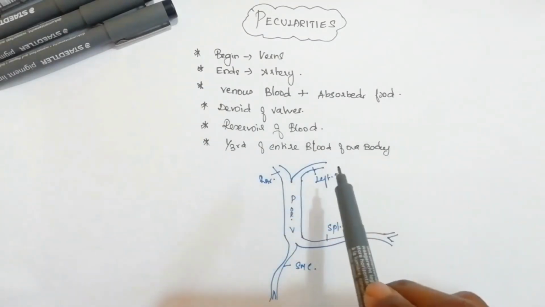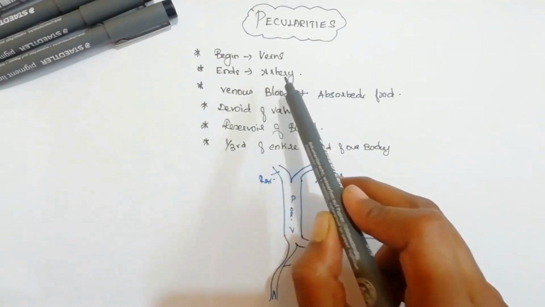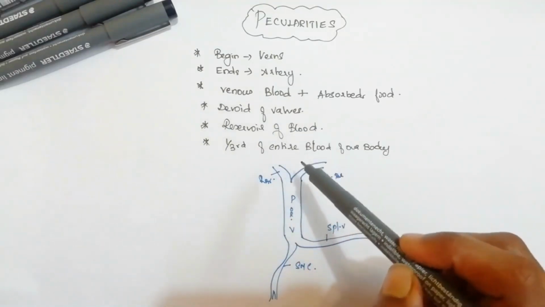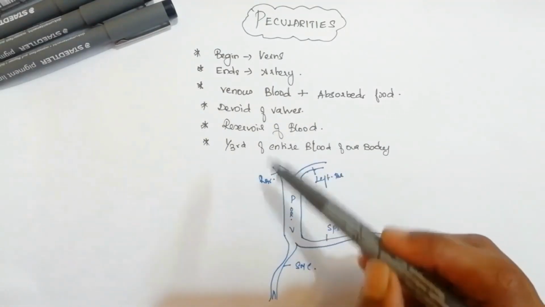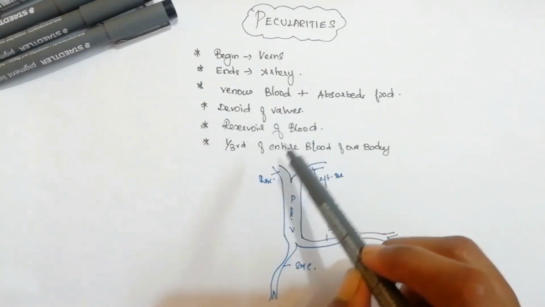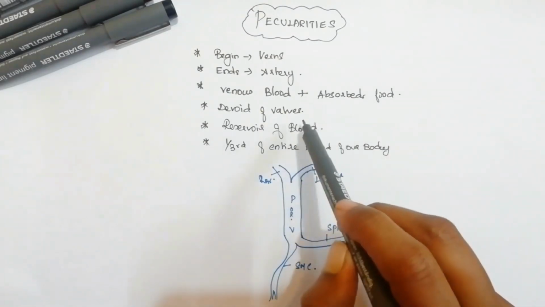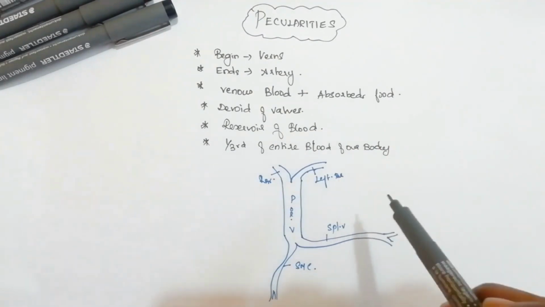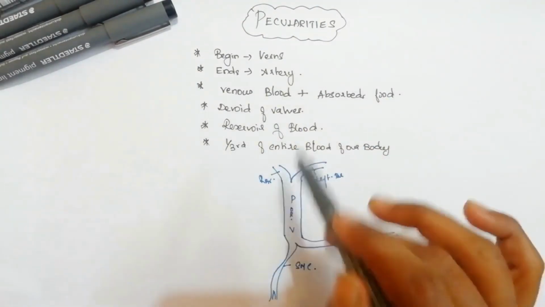So I will once again summarize the peculiarities. It begins like veins and ends up in a pattern like arteries, such as giving right and left branches. Along with the venous blood, it carries some absorbed food particles also. It is devoid of valves. It is considered a reservoir of blood because it carries one third of our entire body blood. So these are the sum of peculiarities.